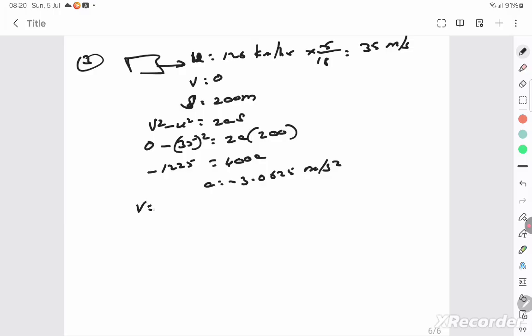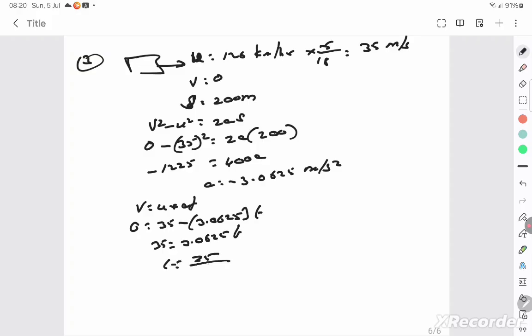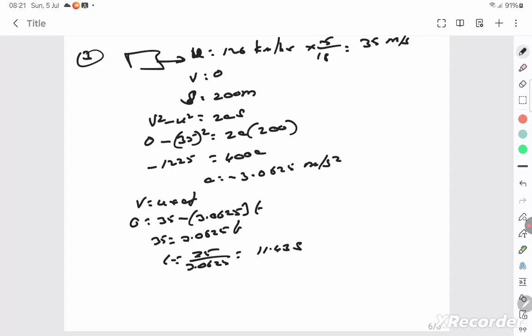To find the time, you can take v is equal to u plus at. The final velocity is 0, initial velocity is 35. You found the acceleration to be minus 3.0625 into t. So 35 is equal to 3.0625 into t. T therefore is 35 by 3.0625, and the answer is 11.43 seconds. So let's go to the next question.